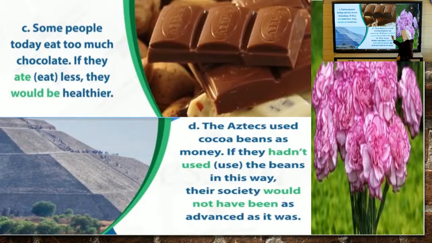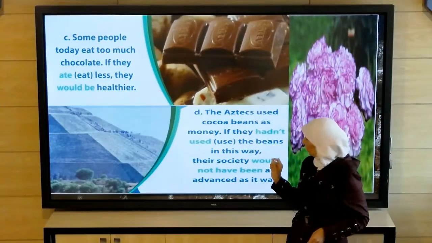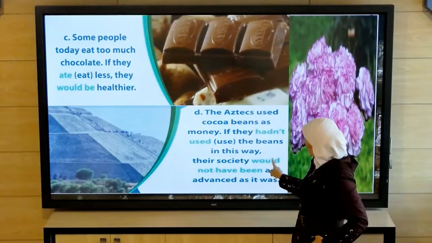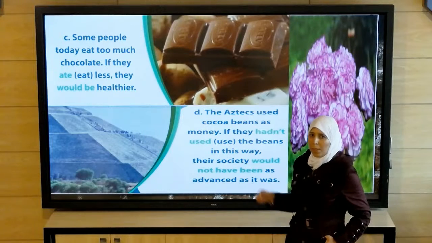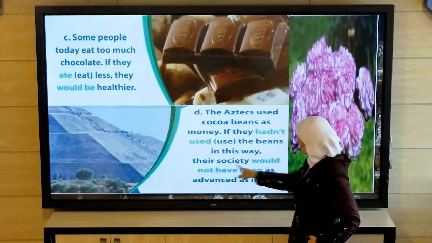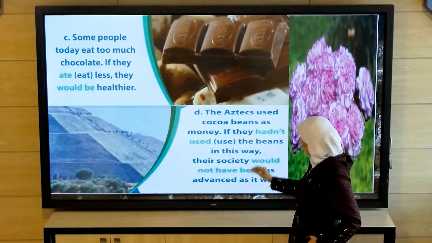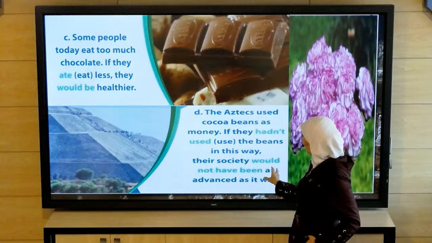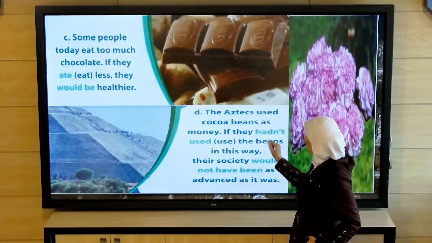If they hadn't used the beans in this way, their society would not have been as advanced as it was. So here also I have to put it in negative form because the main clause is also negative. And we have wouldn't have been. So in this structure we use the third conditional, past perfect, hadn't used.